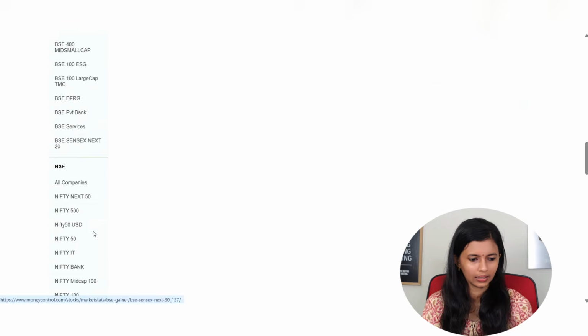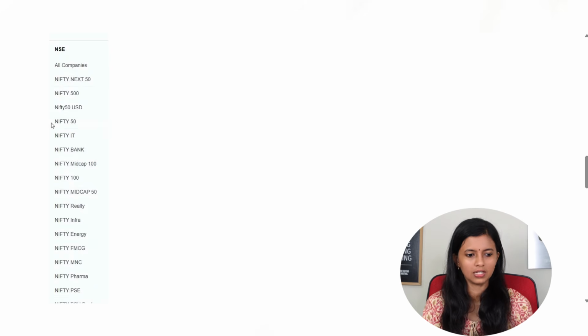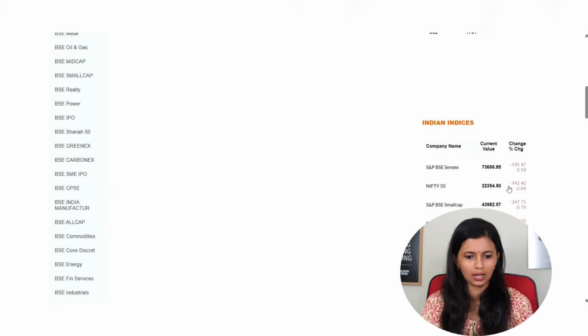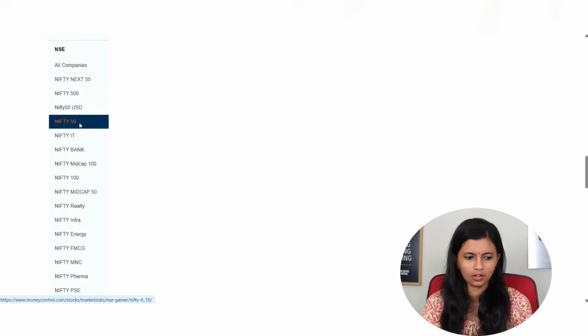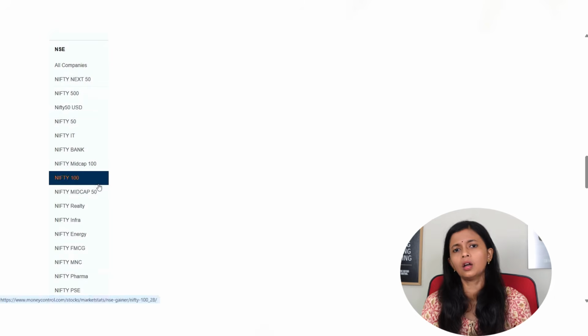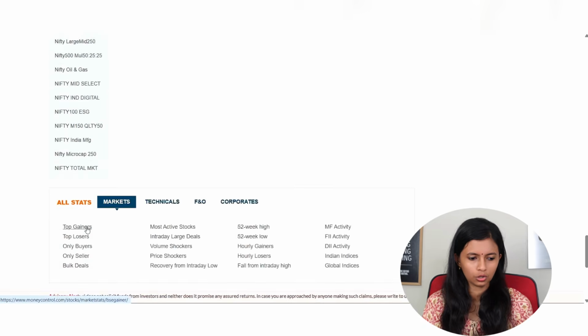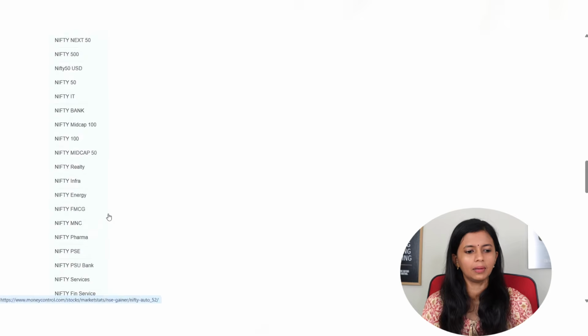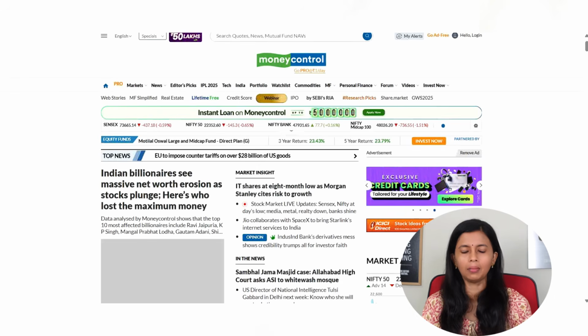Whichever category you want to search, you can click on that and check the top gainers. For example, if I select Nifty 50, then top gainers from Nifty 50 will come over here. If you want to check top gainers for any particular sector, that is also available. So there are many options which you can use for your analysis in Moneycontrol.